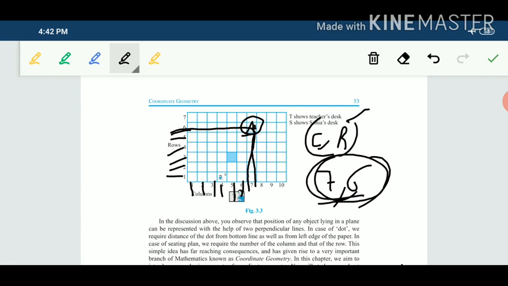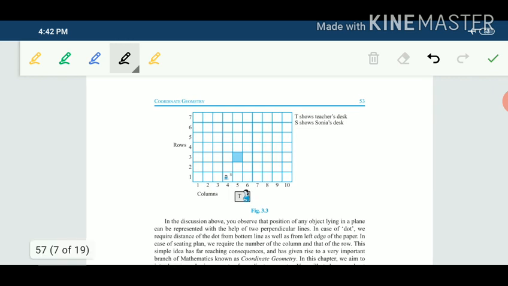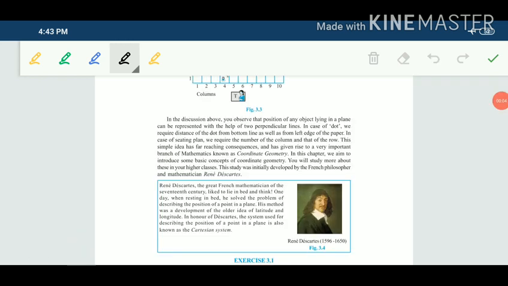This is a way to find the positions of the students in our class. So the branch of mathematics which deals with the position of objects is known as coordinate geometry. This coordinate geometry was developed by a French philosopher whose name is René Descartes. Here some information is given related to René Descartes.